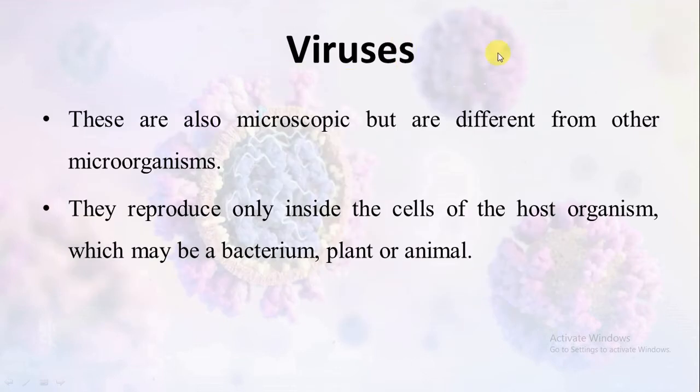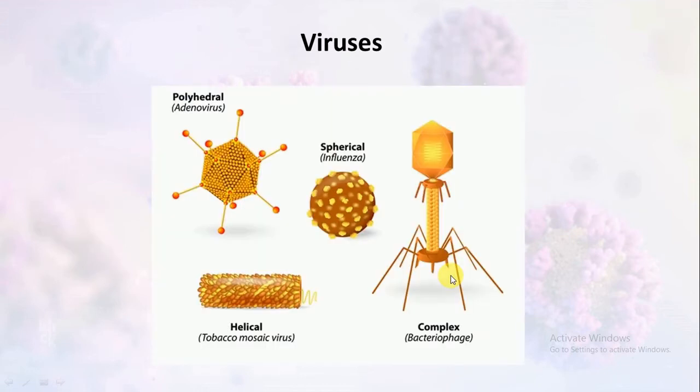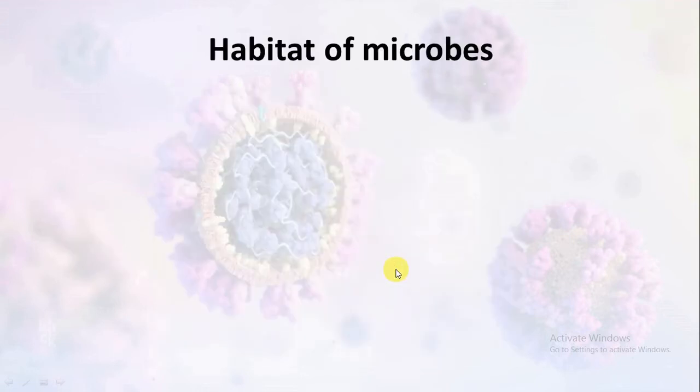Viruses are a distinct category of microbes. These are also microscopic but are different from other microorganisms in many characters. They reproduce only inside the cells of the host organisms, which may be a bacterium, plant or animal. These viruses can infect bacteria, plants or animals, and they will reproduce inside their host organism. This picture is showing different types of viruses.